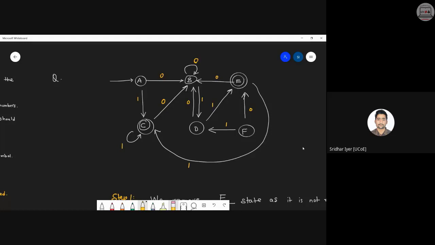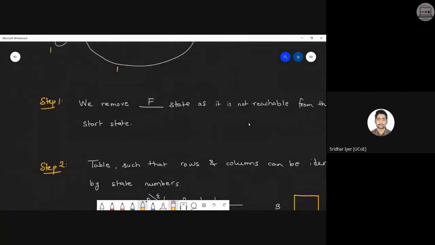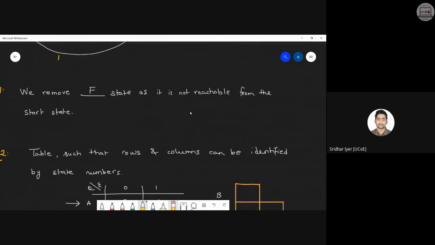Now, it is not always mandatory that only one state will come. There can be multiple states also. In this case, we are having a single state F, which is not reachable from the start state A. So we remove that F from the main diagram. So we are left with five states. So this is your step number one. We remove state F as it is not reachable from the start state.